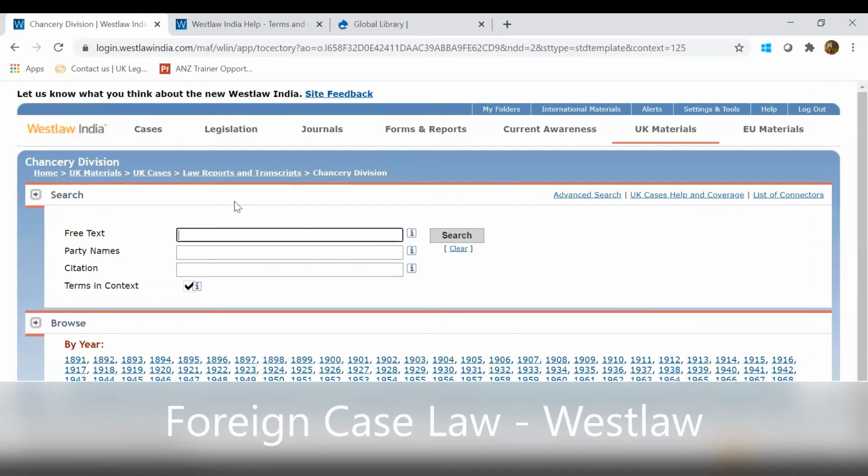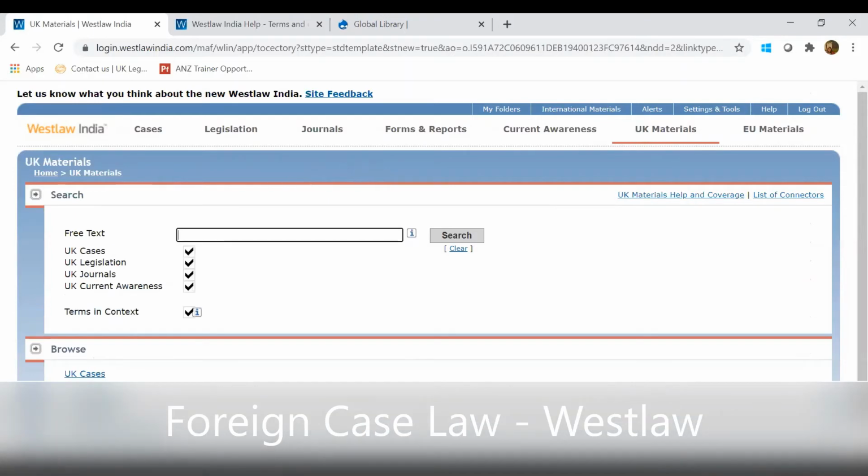And I can search whatever I'm looking for within that particular database. You can see I can see Chancery Division, and there is a year-wise arrangement of all the documents available till 2020. You can search within Chancery Division as well.